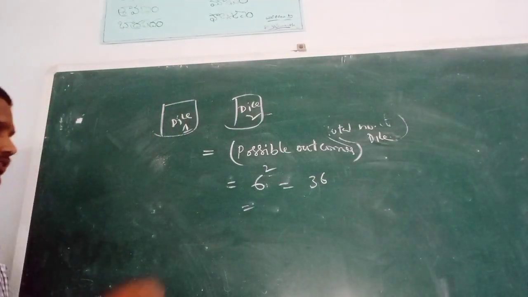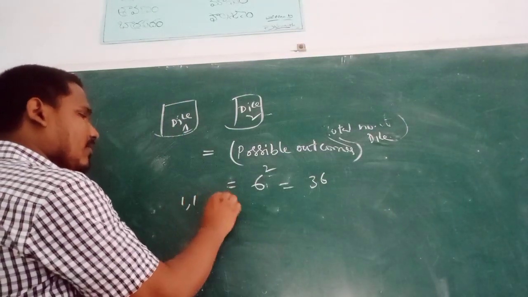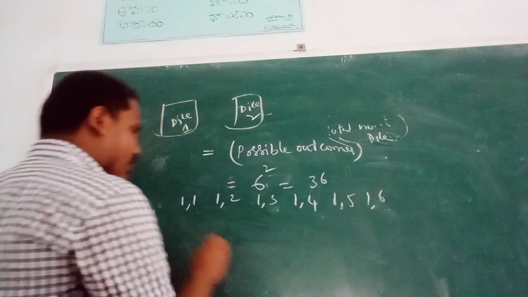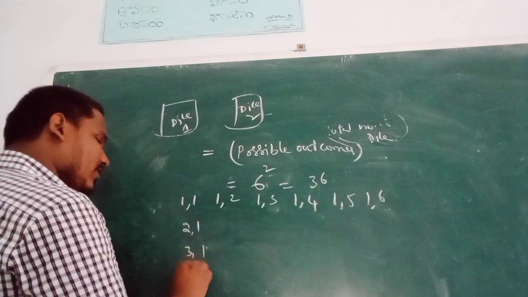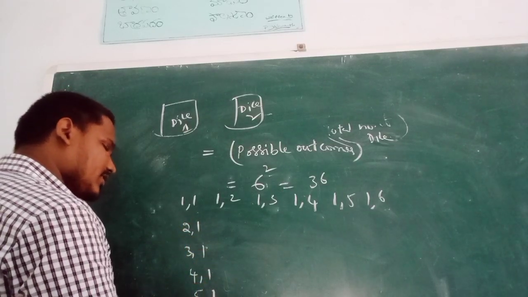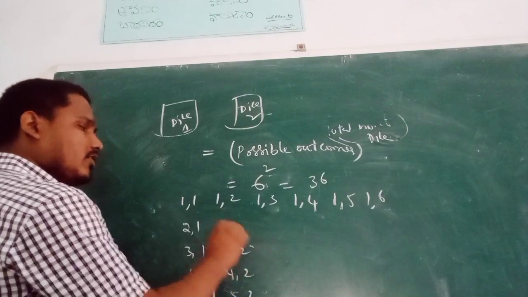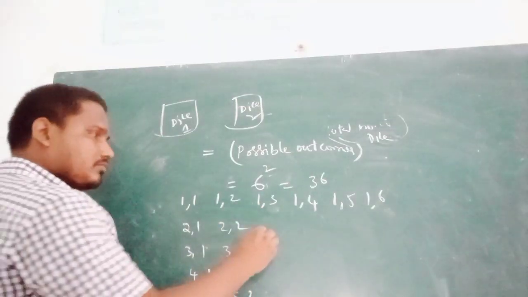36 outcomes: 1 comma 1, 1 comma 2, 1 comma 3, 1 comma 4, 1 comma 5, 2 comma 1, 3 comma 1, 4 comma 1, 5 comma 1, 6 comma 1, 6 comma 2, 5 comma 2, 4 comma 2, 3 comma 2, 2 comma 2.